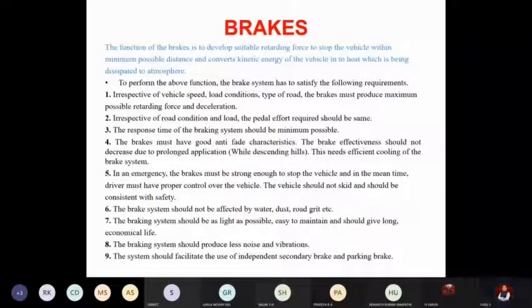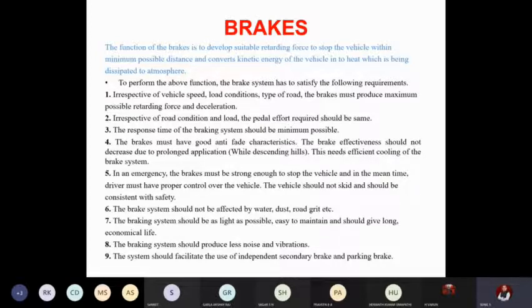The response time of braking should be as minimum as possible. This is the most basic criterion these days. If you ask why, almost all vehicles are high speed; even a two-wheeler can run a minimum of 80 to 100 kilometers per hour. Not like olden days, moped 50cc, 60cc vehicles, wherein maximum speed was 40 or 50. So all are high speed vehicles, and irrespective of the condition, the brake should act immediately in case of emergencies.